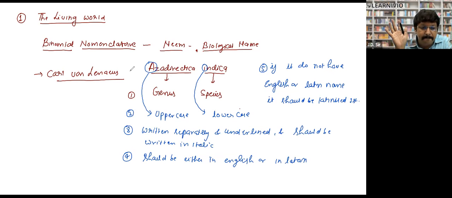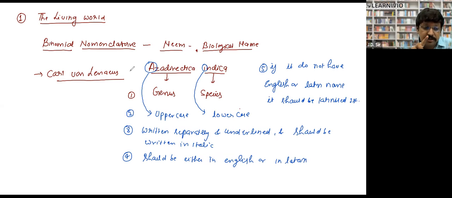Sir, you said the name should be written either in English or in Latin. How should it be written in Latin? Suppose your name is Shakirullah, which is an Arabic name meaning thanker of God, always thankful.